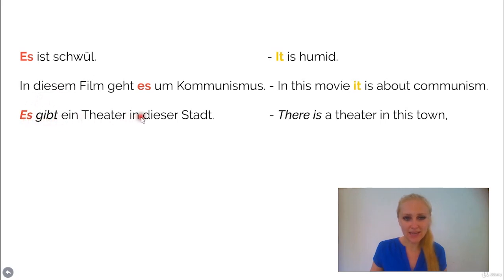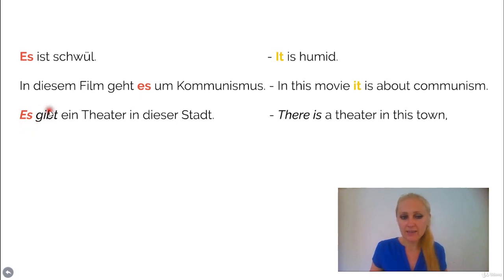Okay, then the next sentence here, es gibt ein Theater in dieser Stadt. It means there is a theater in this town. Very important. Es gibt, we use it very often in German. Es gibt hier keine Äpfel. There are no apples here, for example. Oder es gibt hier viele Äpfel. There are many apples here.